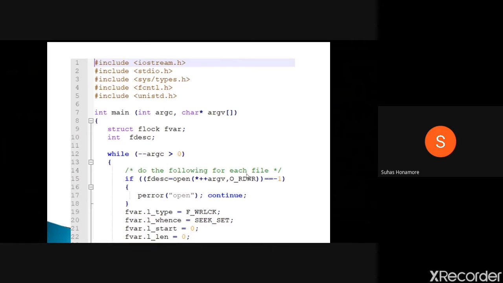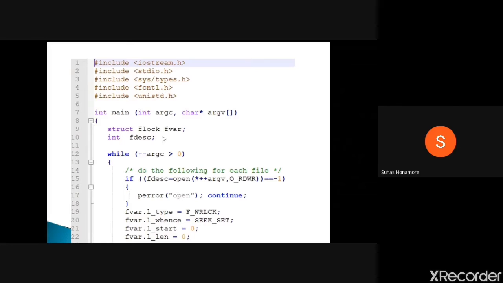Okay, so here in main we're taking arguments. Whatever files you are giving it, for those we are checking the fcntl function we are calling, and then we are checking it. That is, we are trying to open that file in read mode. However many files you send while executing this program, that many times it will run. All arguments you are taking, and you are trying to run it.